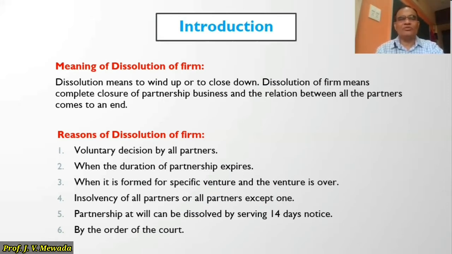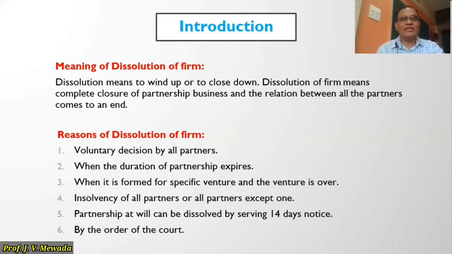The third reason is when it is formed for a specific venture and the venture is over. As I told you, in case of specific partnership, they have formed the partnership for a specific venture, say for example, for construction of a bridge. And when the construction of that particular bridge is over, the partnership comes to an end. So these are the reasons. Second and third are applicable to specific partnership, and the first one is applicable to general partnership.